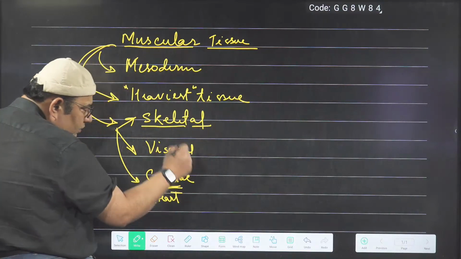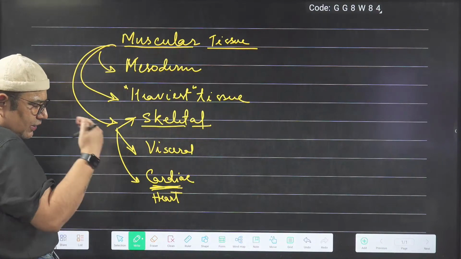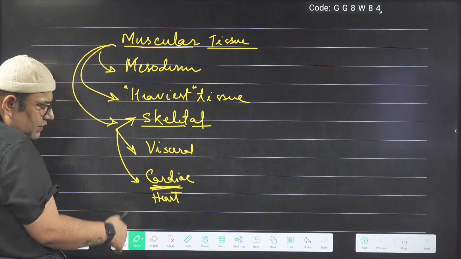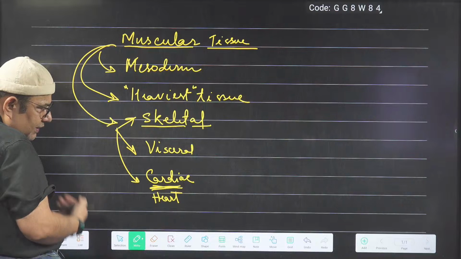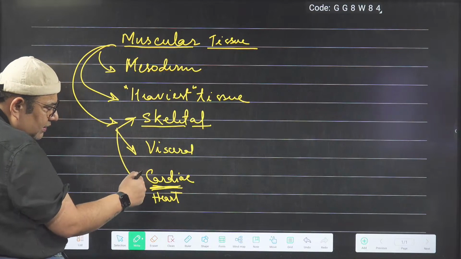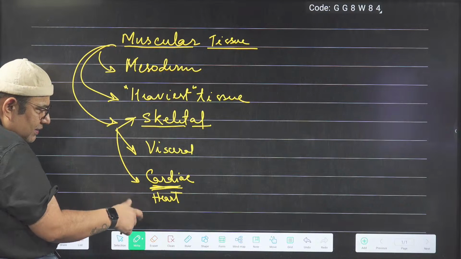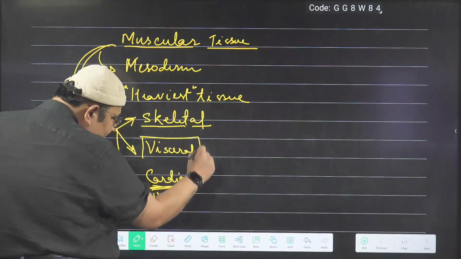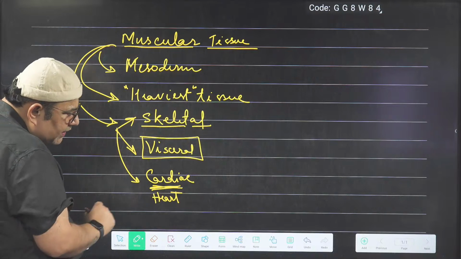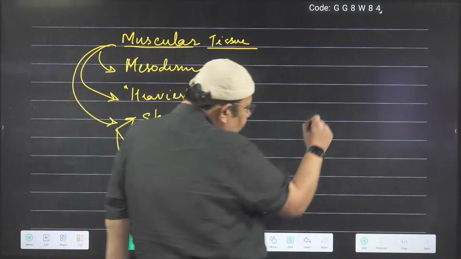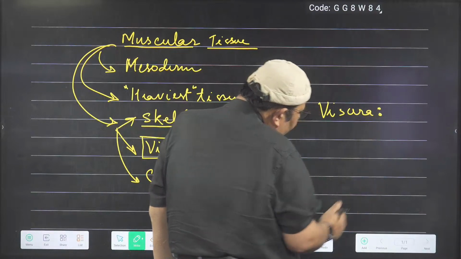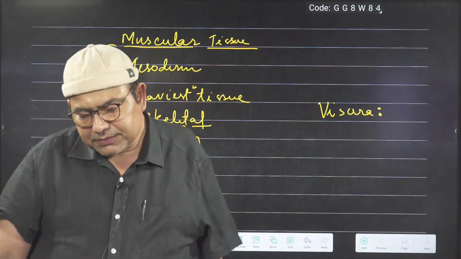Skeletal. You know skeleton, we have an endoskeleton made up of bones and cartilage. Some parts bone, some parts cartilage. The muscles associated with the skeleton are called skeletal muscles, and then the visceral muscles. Now, you are going to learn a new word today, and that is viscera. The new word here is viscera. What is this viscera all about?